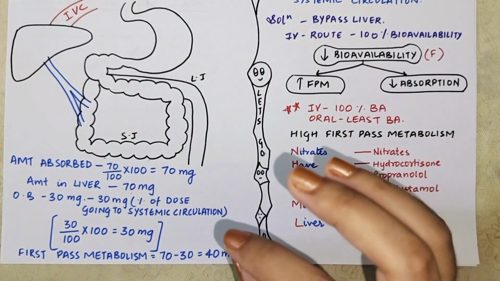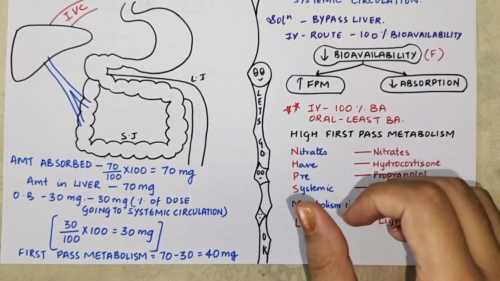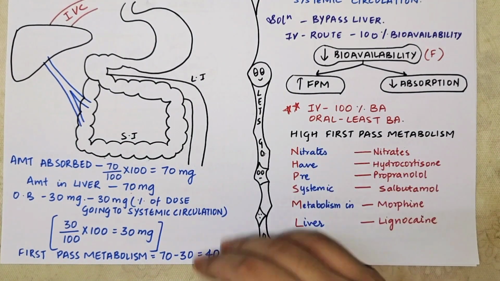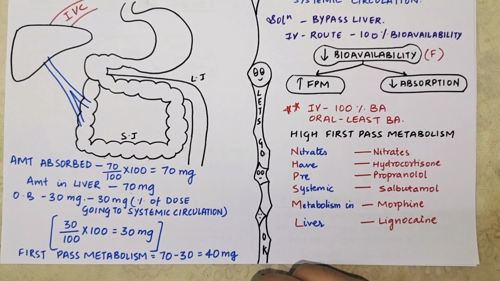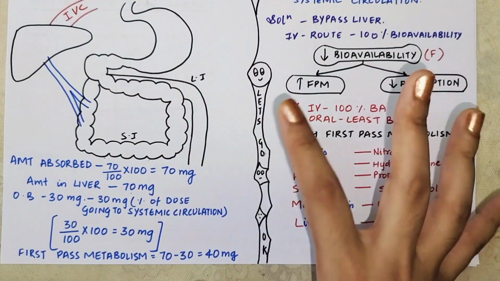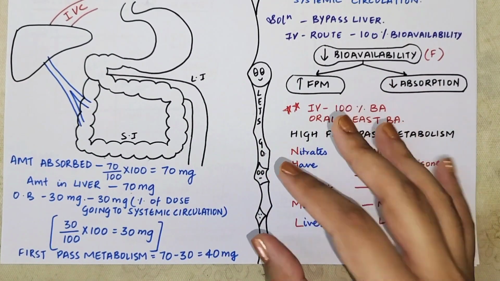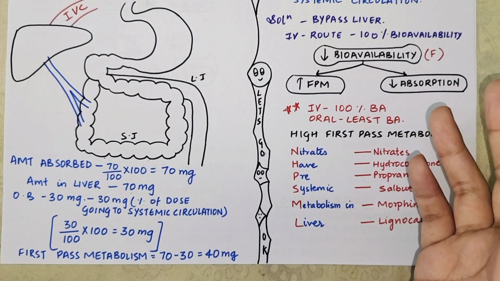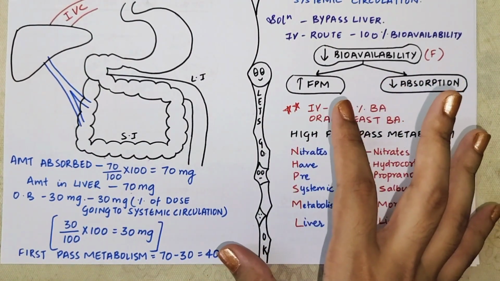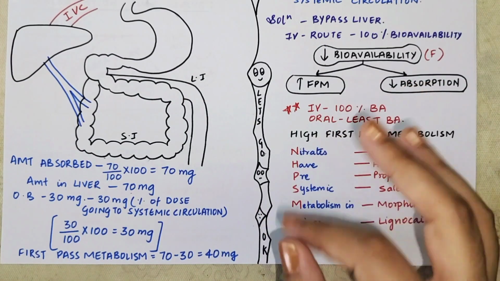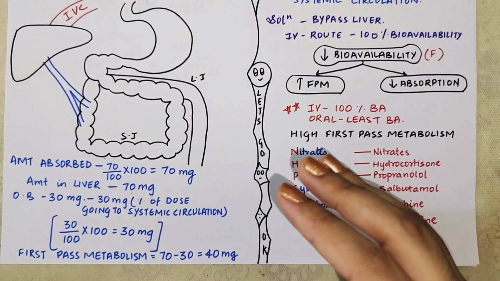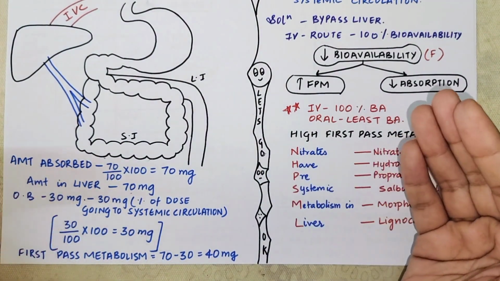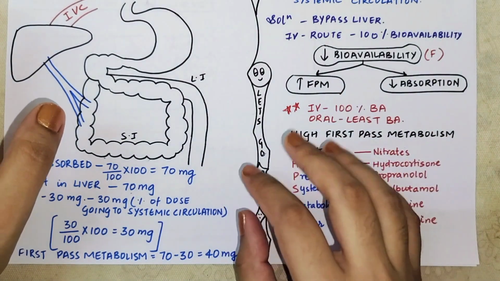So if you give 100 milligram, there are two drugs like drug X and drug Y. Drug X is getting 30% metabolized and drug Y is getting 40% metabolized. That means if you are giving 100 milligram, 30 milligram will be metabolized. So how much is left? 70 milligram only to go in the systemic circulation, if you imagine that there is 100% absorption. And what about drug Y? In the case of drug Y, you will have 60 milligram left in the systemic circulation. So you will have to give more dose of drug Y. So the drugs which have got high first pass metabolism, you have to give more dose. It is very important that you clinically correlate all the topics.